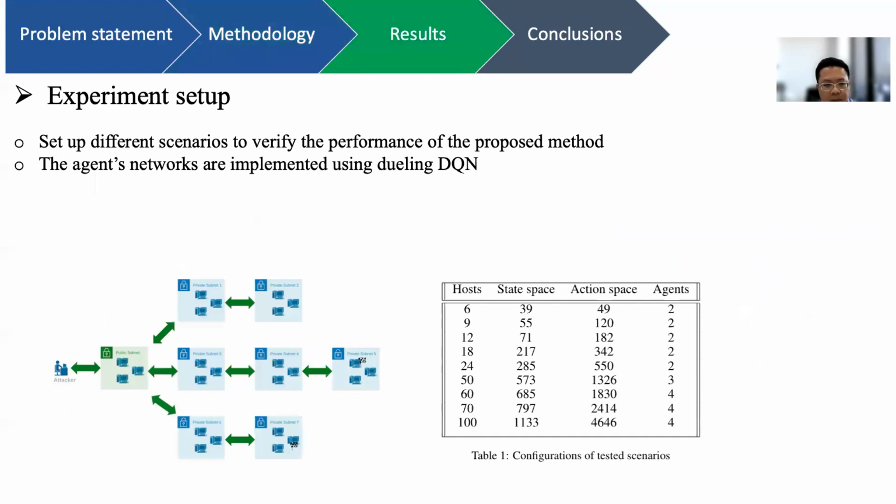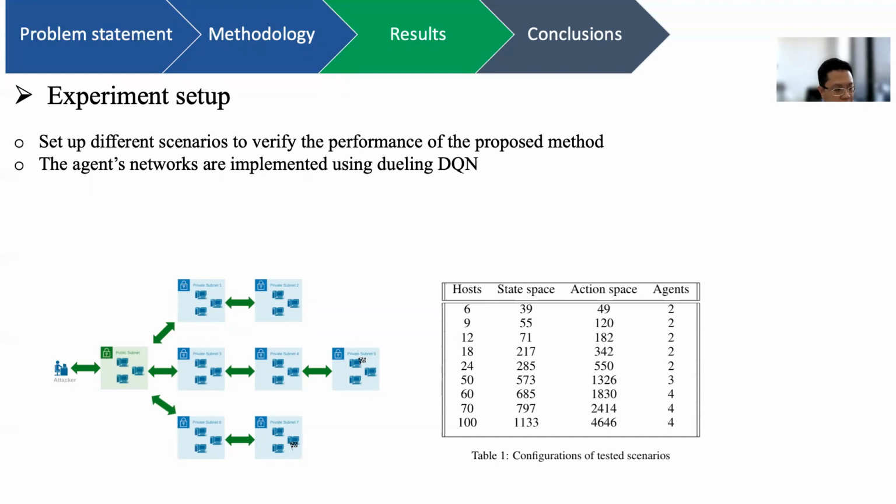This is how we set up the experiment using the cyber environment developed by the SDG group. We set different scenarios with different numbers of hosts in the environment, and we verify the performance of the proposed method in comparison with a single DQN agent. All the agent networks in our examples are implemented using the Turing architecture of deep Q-learning.